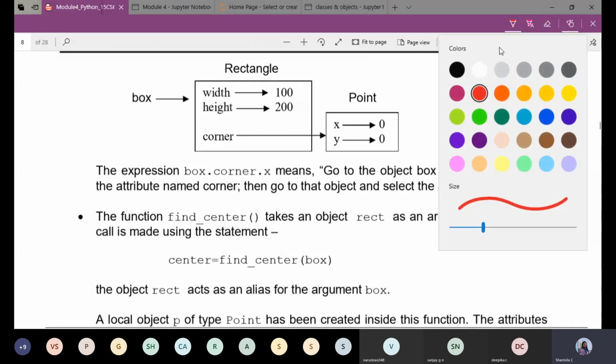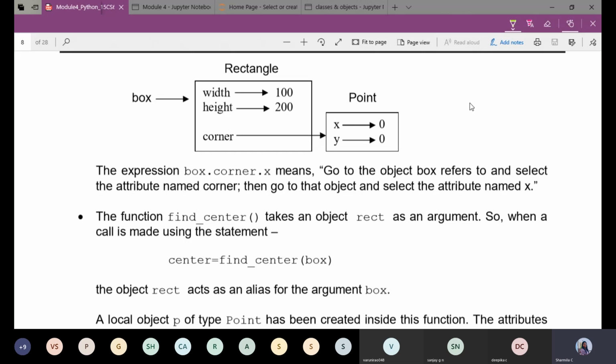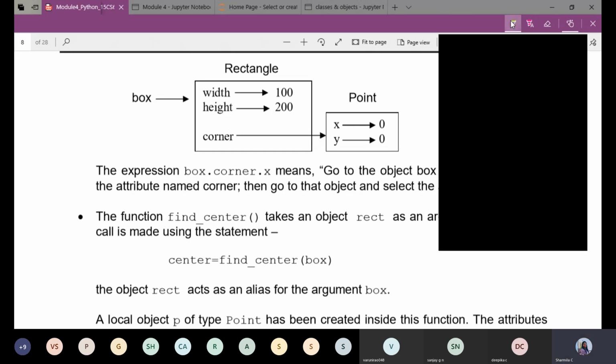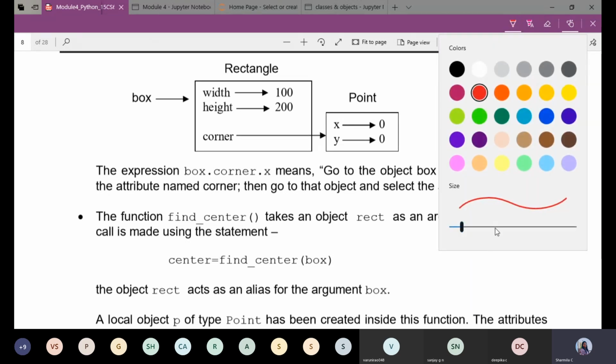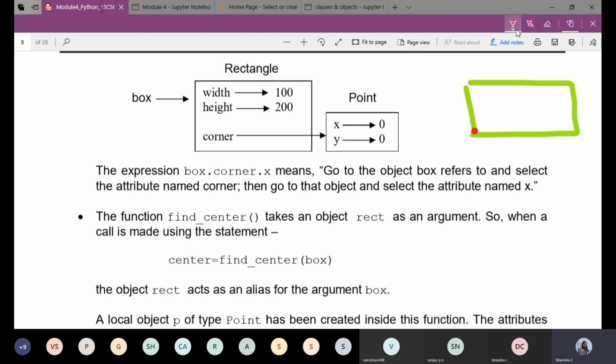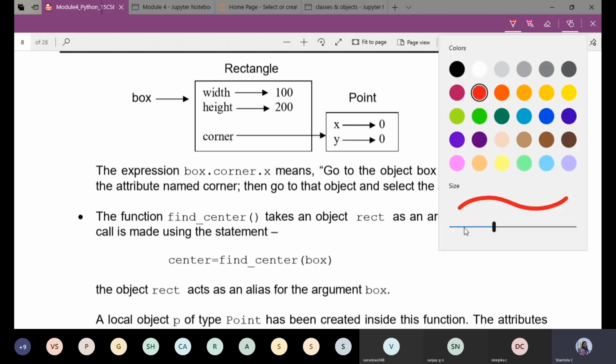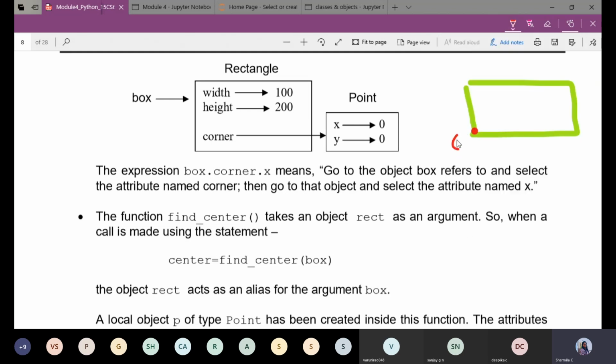It is nothing but, suppose I consider a rectangle. Then once again, the corner point of the rectangle, I'll consider this as the corner point of the rectangle, that is going to represent the x and y coordinate value. So this is representing what? X and y coordinate value. And this is your width and this is your height.